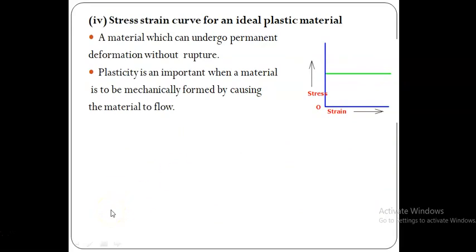Then the last one is the stress strain curve for an ideal plastic material, a material which can undergo permanent deformation without rupture. You see that there is no linear straight line portion for an ideal plastic material. Once it attains a constant plastic stress, if we apply a constant plastic stress to the plastic material, we get a constant plastic strain.